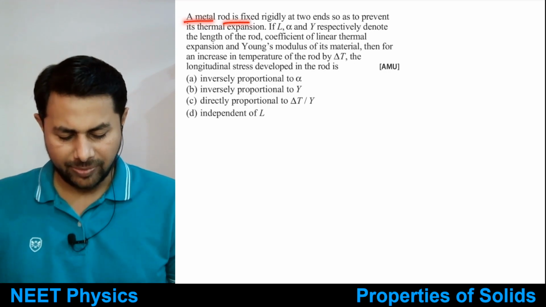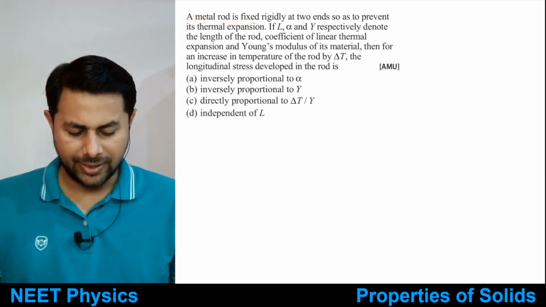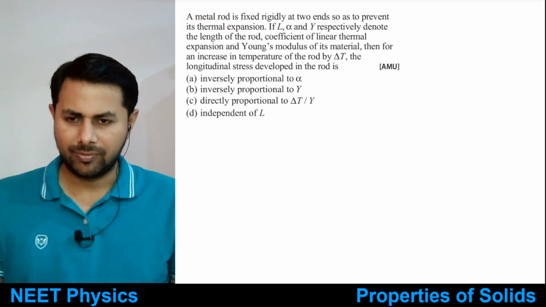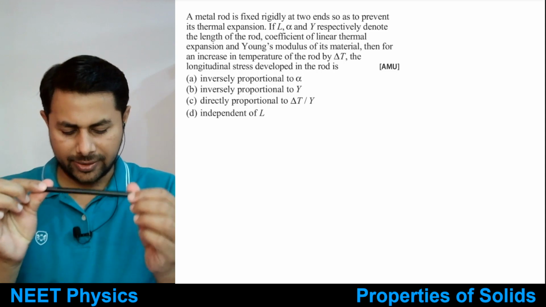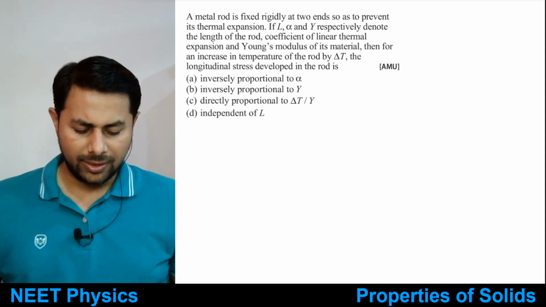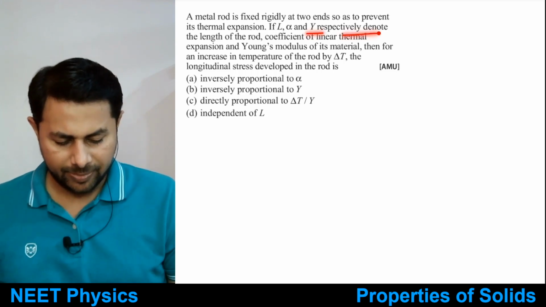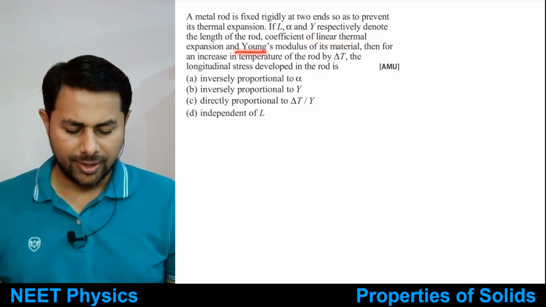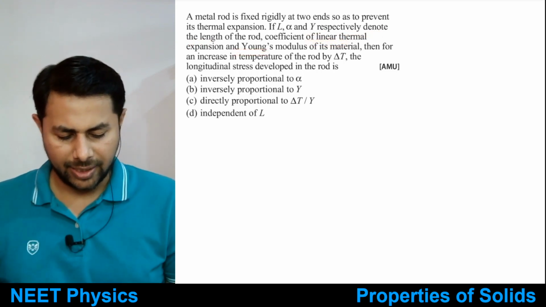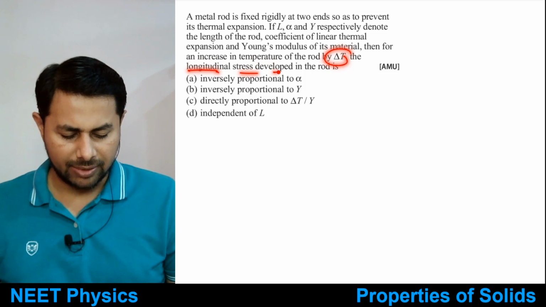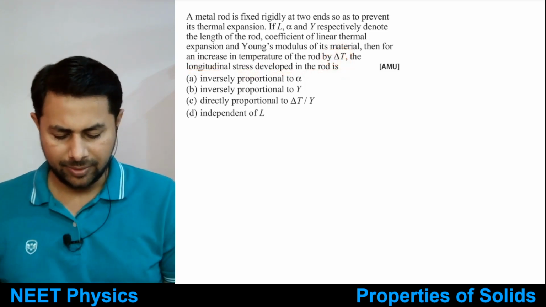A metal rod is fixed rigidly at two ends so as to prevent its thermal expansion. Okay, metal rod, it is fixed at two ends to prevent its thermal expansion. If L, alpha and Y respectively denote the length of the rod, coefficient of linear thermal expansion and Young's modulus of its material, then for an increase in temperature of the rod by delta T, the longitudinal stress developed in the rod is, tell me.